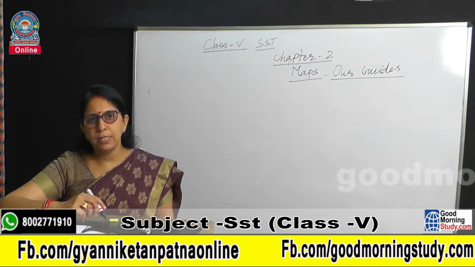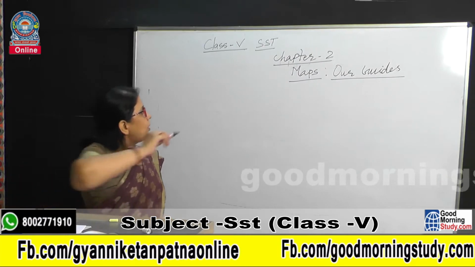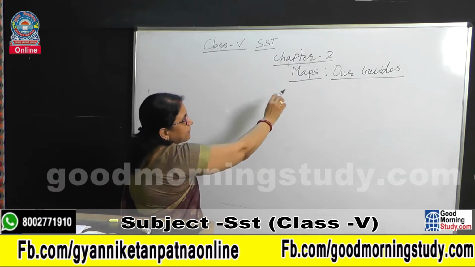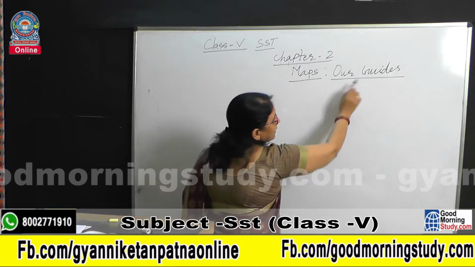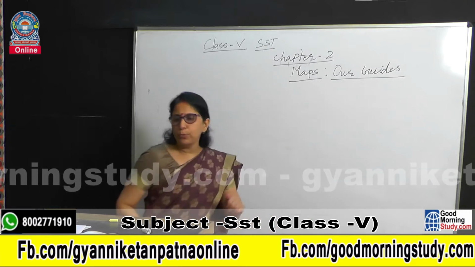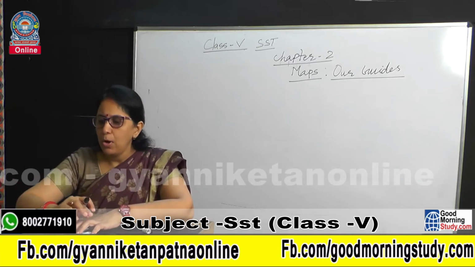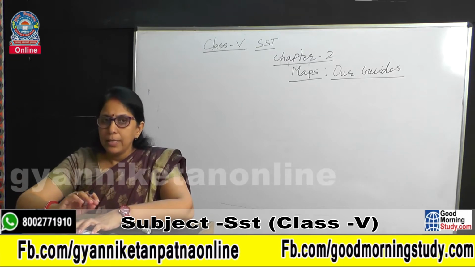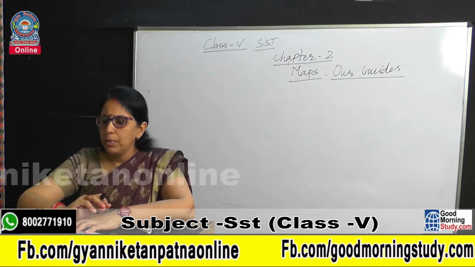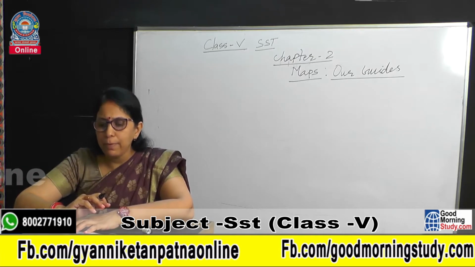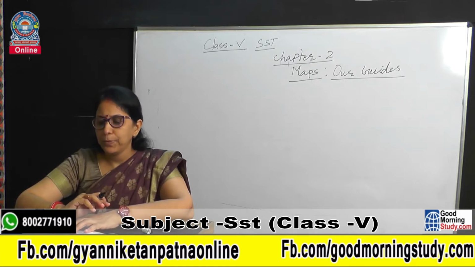Okay, today I will discuss chapter 2 of class 5 social studies. Our chapter is maps or guides. Okay, all of you know that our earth is a vast planet and that it is so beautiful that we would like to see and know about every part of the earth.